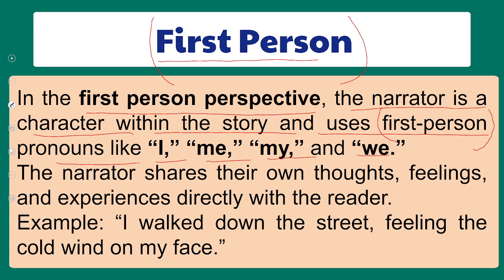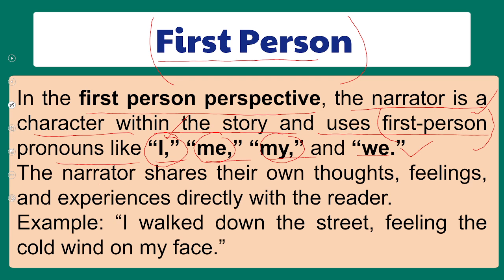The indication through which we can identify it is that the narrator uses I, me, my or we, because he will say, I am this and that, and I have to go to see a cricket match. When he uses I and he is the participant of the story, then the perspective is first person.